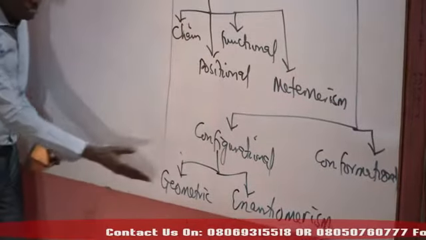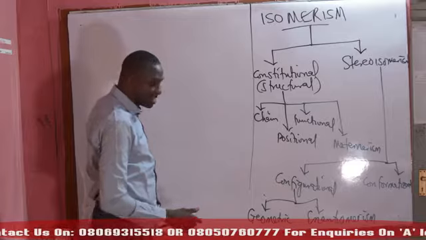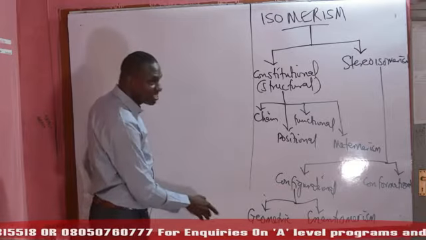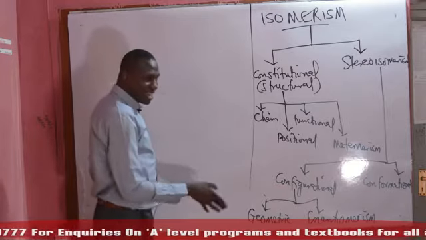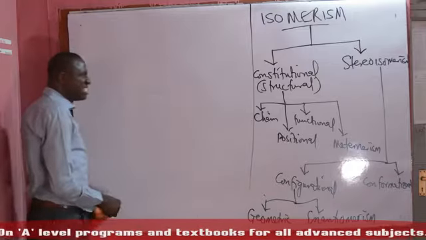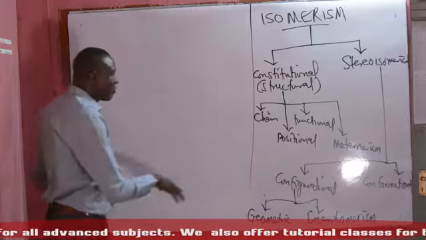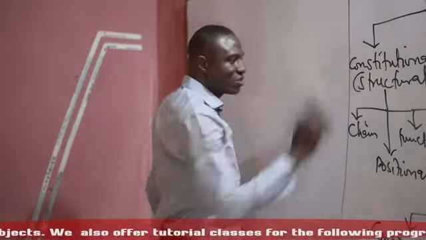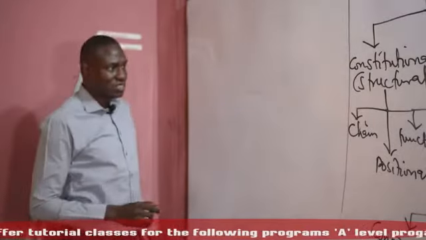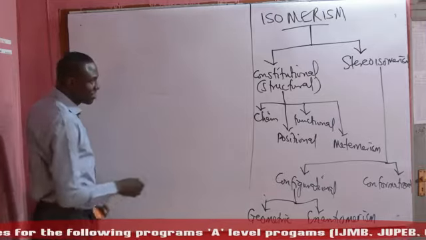The geometric isomerism is also divided into about two or three types. We have the cis and trans, the most common. We have the syn and anti, and we also have the E and Z. When we get there, we are going to discuss that in detail. But today, we want to focus our discussion on constitutional isomerism, the four types that we have.